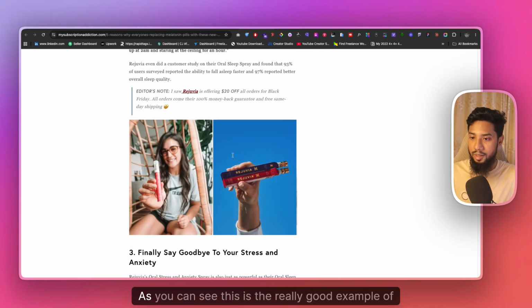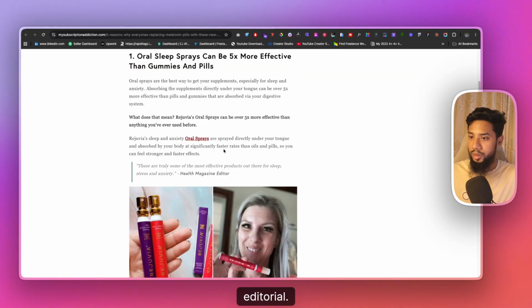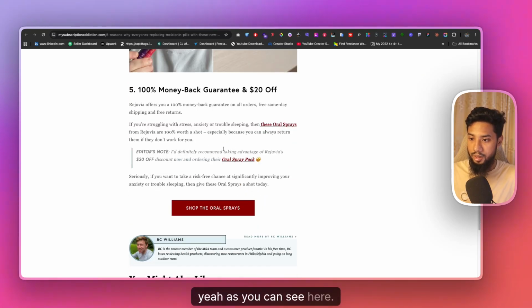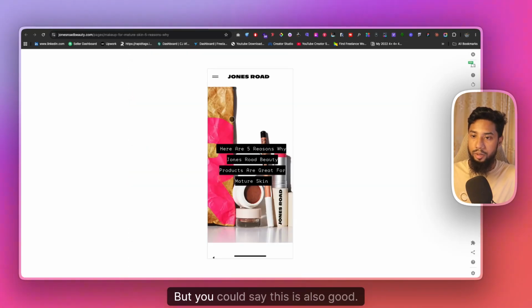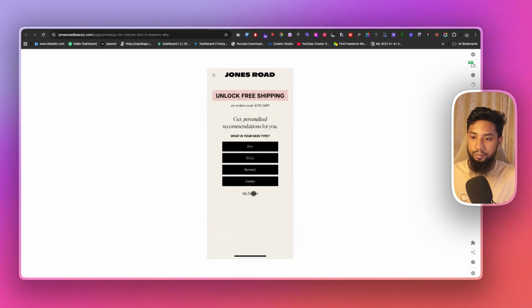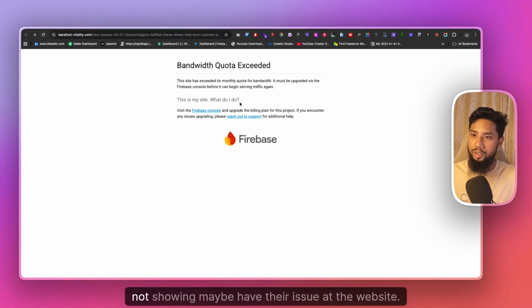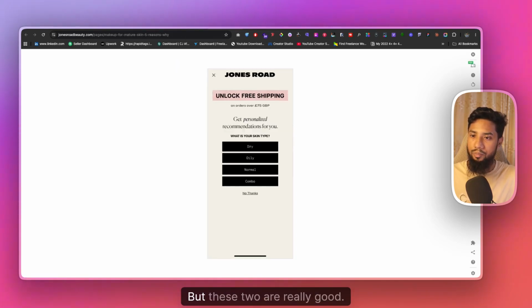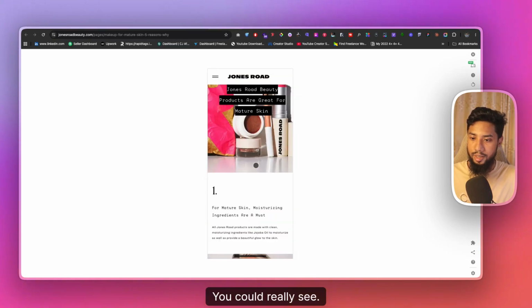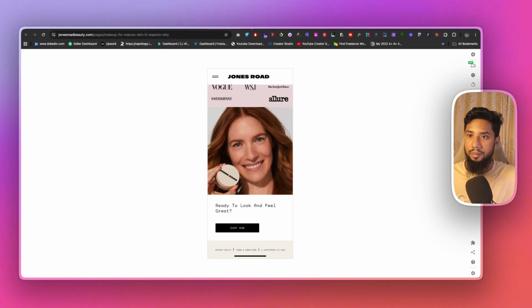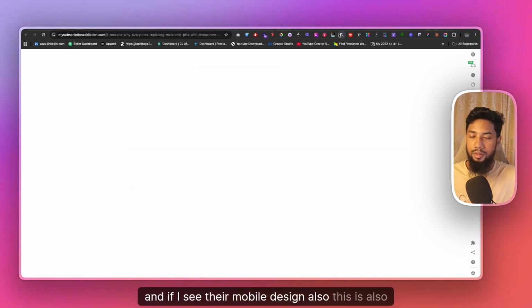So yeah, this is the design. As you can see, this is a really good example of editorial. As you can see here, this is good. But I could say this is also good. I also have another one, but it's not showing right now, maybe they have an issue with the website, but these two are really good. You could really see. And if I see their mobile design, this is also good.